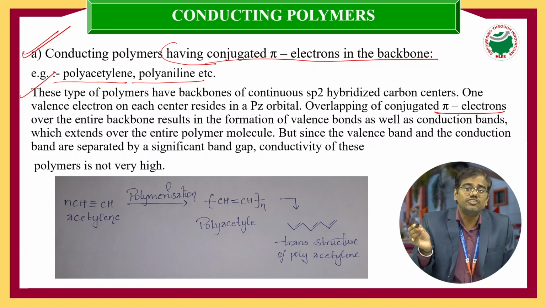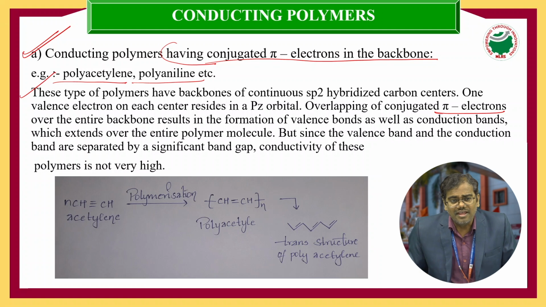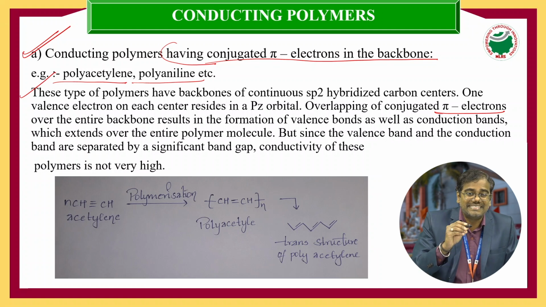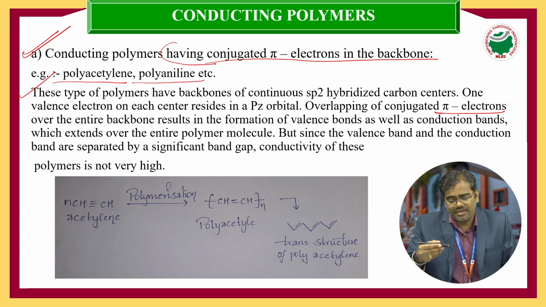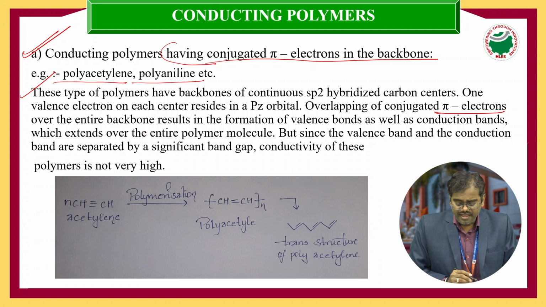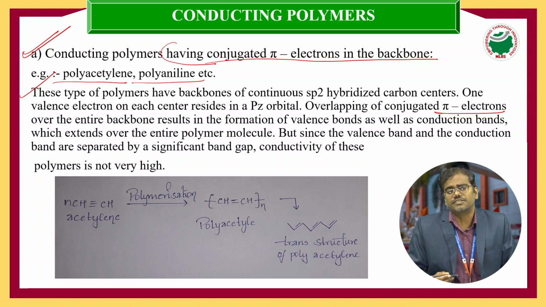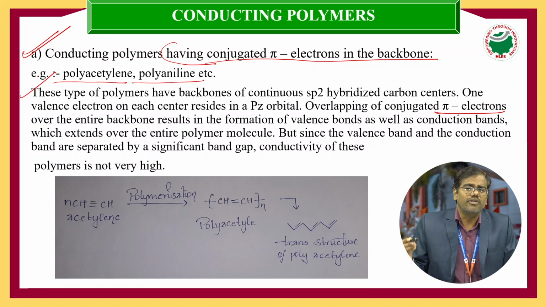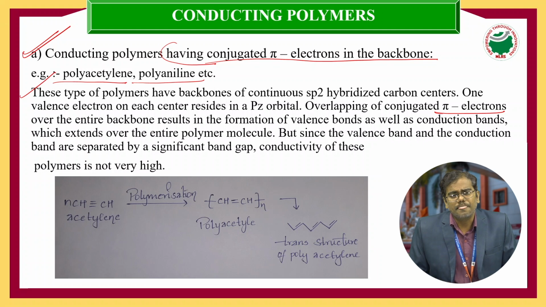That unhybridized pz orbital consists of one pi electron, and this pi electron can be excited from the ground state level to excited state levels. This electronic transition takes place entirely through the polymeric backbone structure. Therefore, it leads to the formation of electricity in the respective conducting polymers.